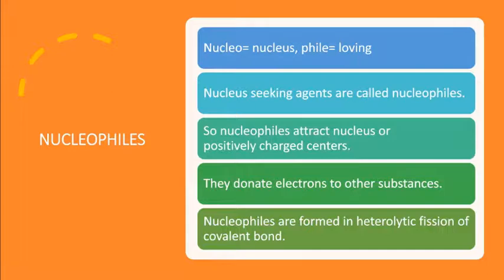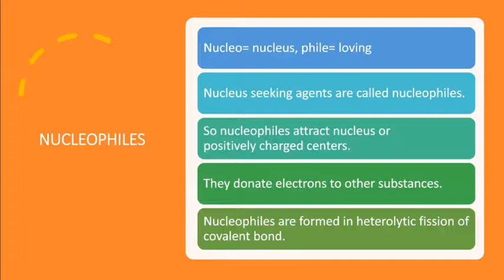Next, the third type of organic reagent is nucleophiles. Here nucleo means nucleus, and phile means loving or liking or seeking. The one which likes nucleus, a positive charge, is called a nucleophile. So nucleus seeking agents are called nucleophiles. Nucleus, as we know, is positively charged. So the one which likes a positively charged center is known as a nucleophile.